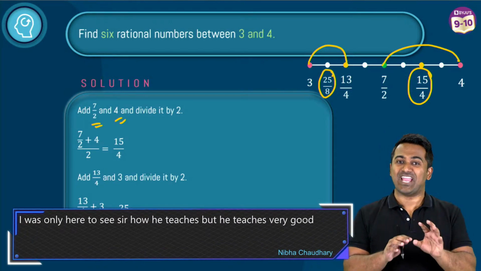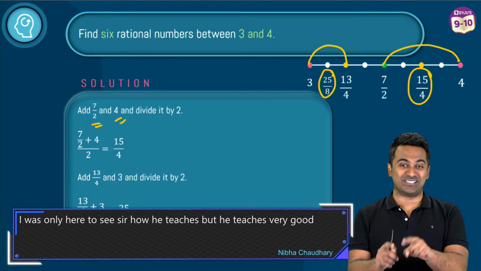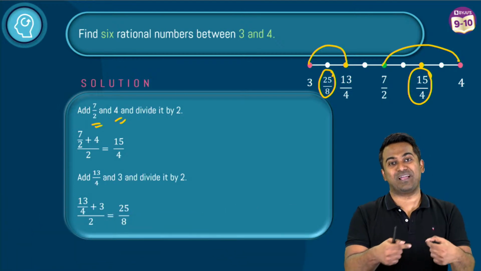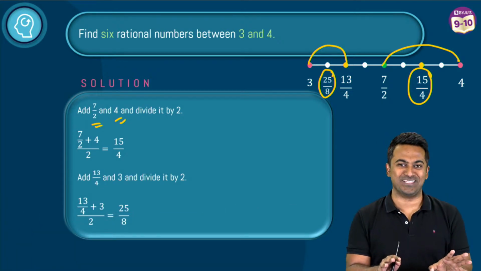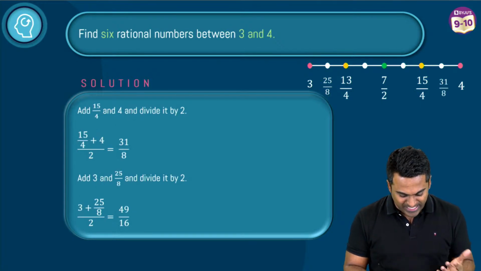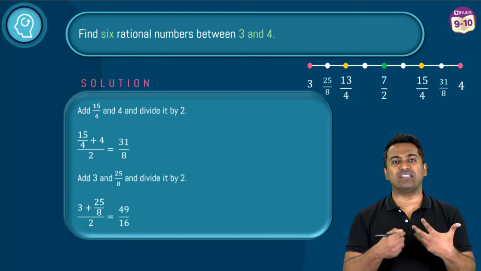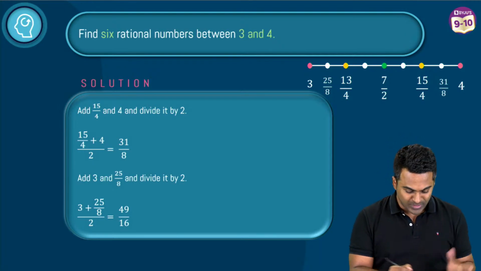And as I said, in this method, it's a fairly simple one, but I'm sure you guys agree to this. The method we discussed in the beginning, where we multiplied and divided by 10, that has got to be the easiest method, right? Not that many calculations involved. Okay, so like this, we can keep proceeding, adding and then dividing it by 2 to find the middle number of those two.